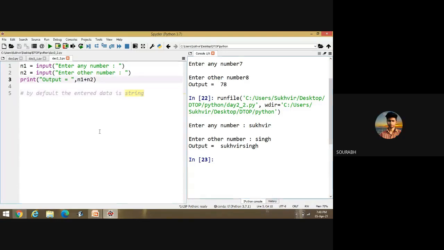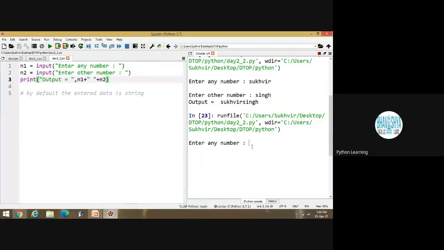Why did the space not come by default? By default, space is not there. You have to place a space here, like N1, then space, N2. Again, execute the program. If I write any name like this, you can put space. You have to insert space in between N1 and N2.